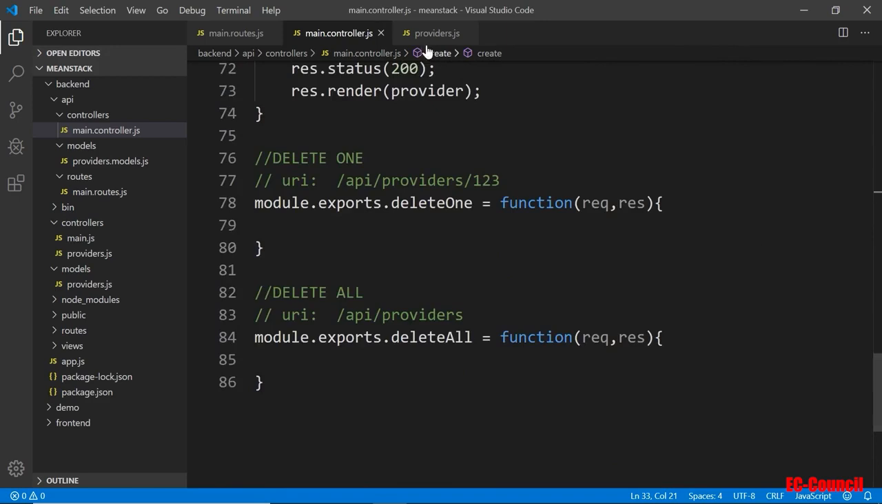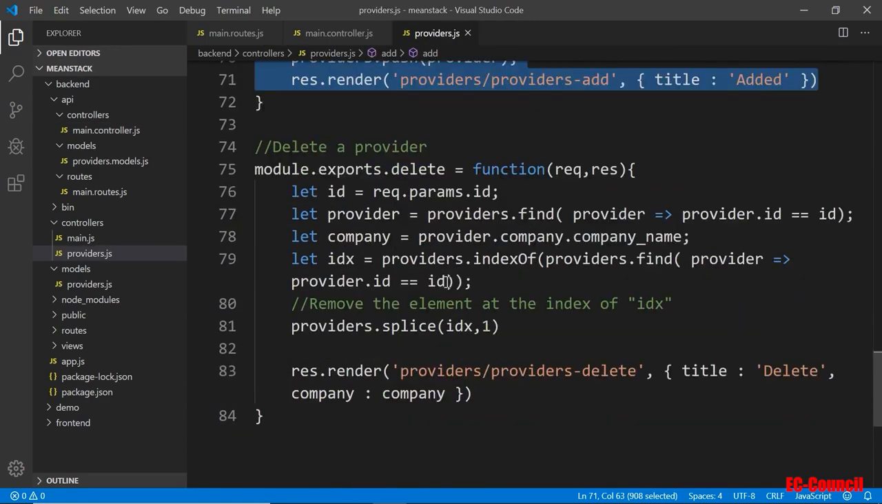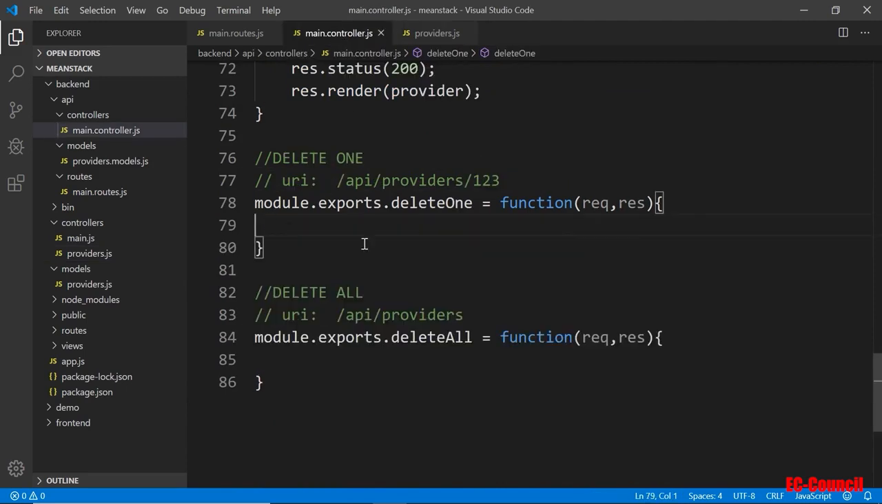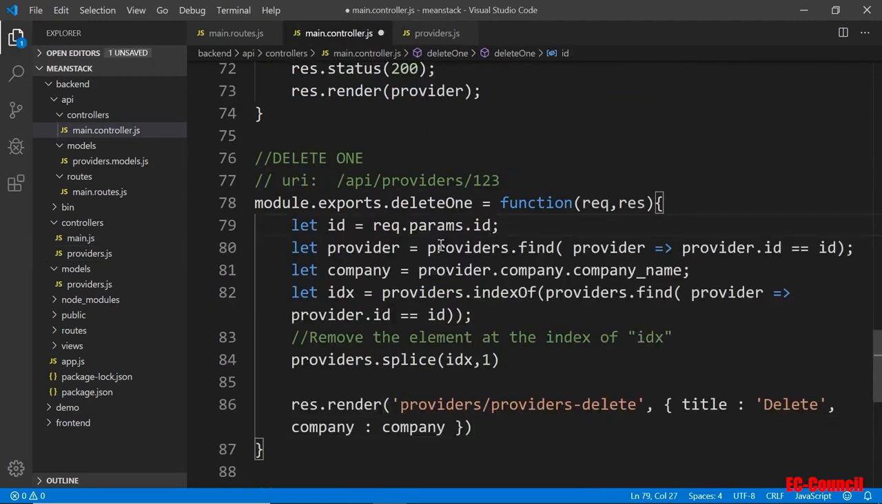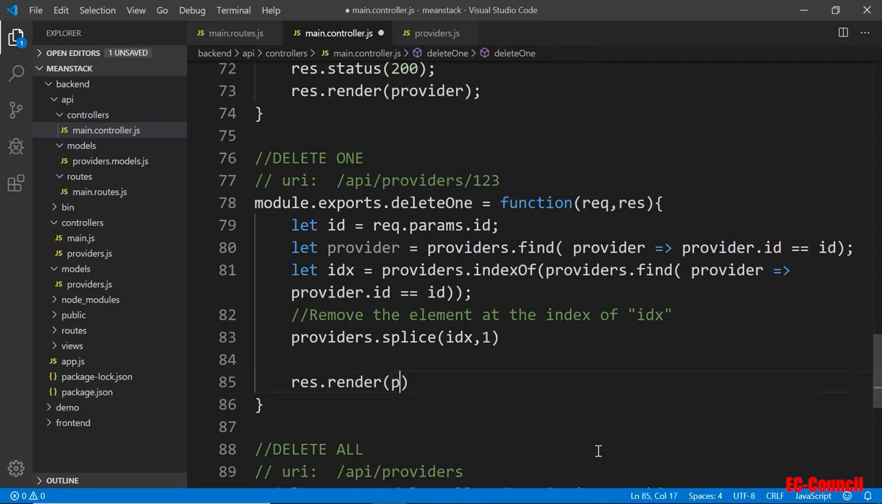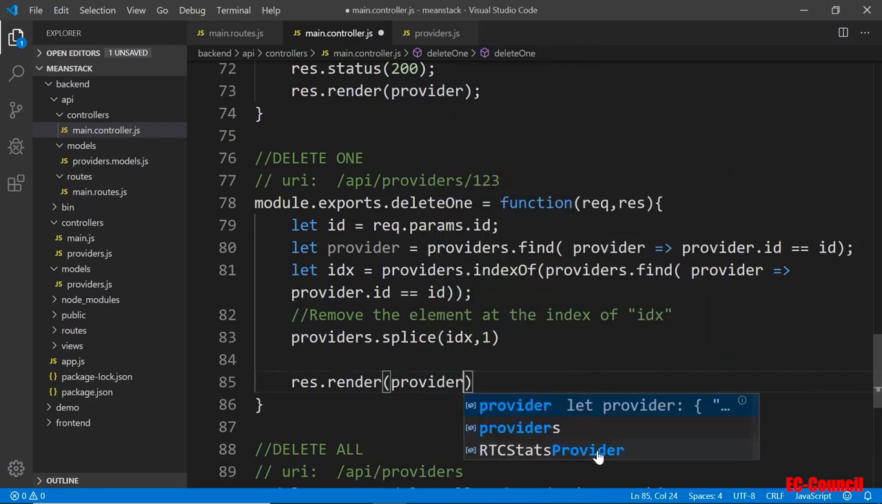So down here, when we delete one provider, again, I'm going to copy this, put it over to the delete one. We search the ID inside the providers list, return that ID here, and I don't need this anymore. This is for sending to the form, we're not going to need that. So whatever is coming through the provider, we're just going to send that off to the browser, or wherever it's being requested from.